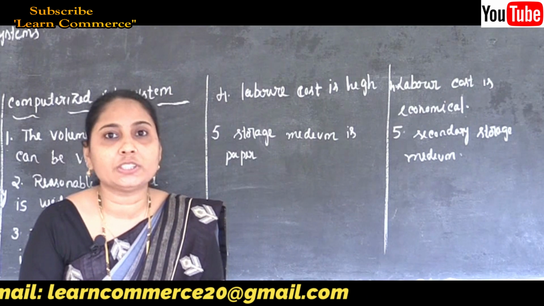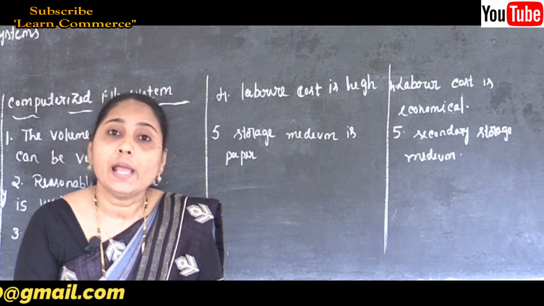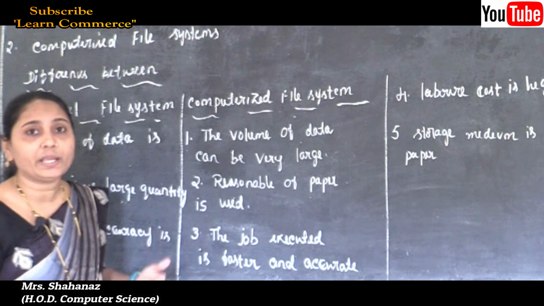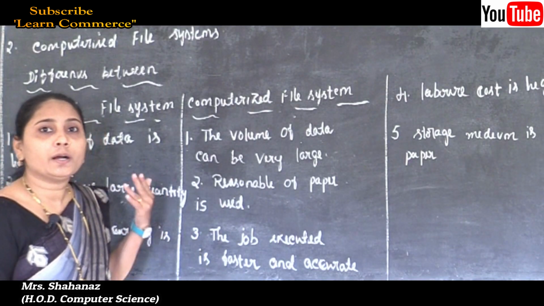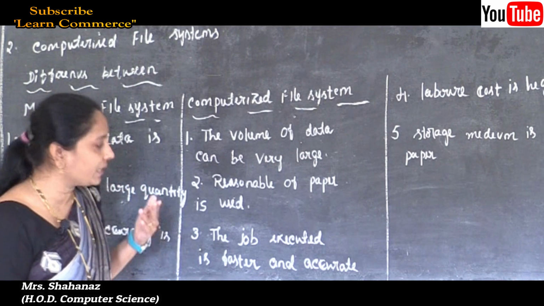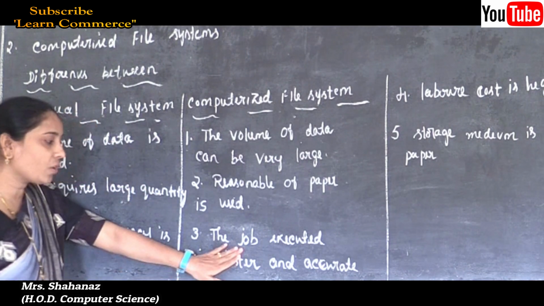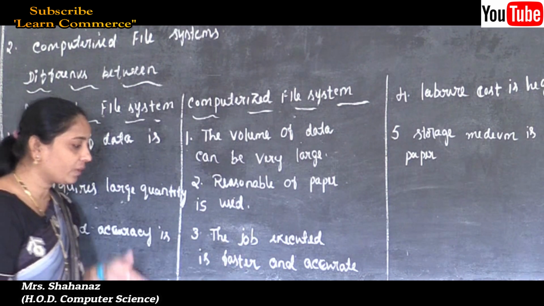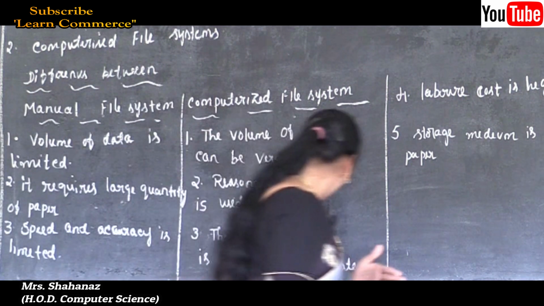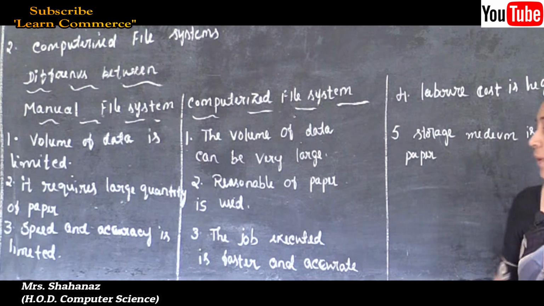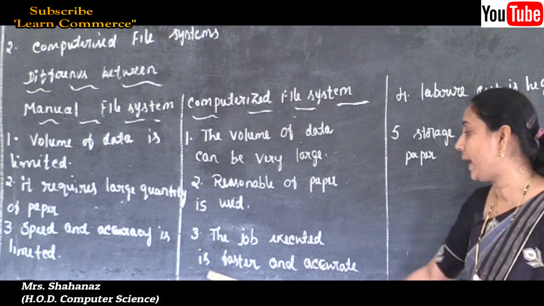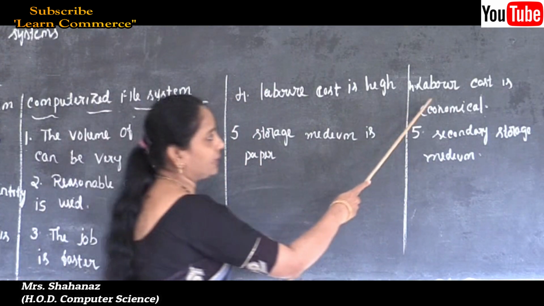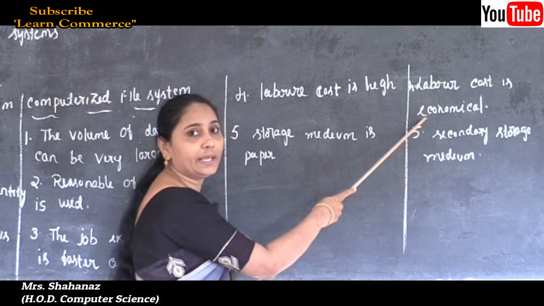Because everything is performed by the computer, and the computer works at very high speed, at millions of instructions. Whatever work we give to the computer, it performs the job in an executed and faster manner. Because of this, the labor cost is economical.